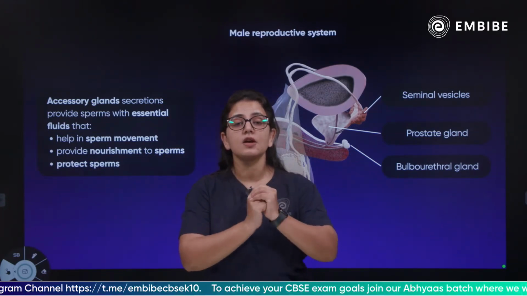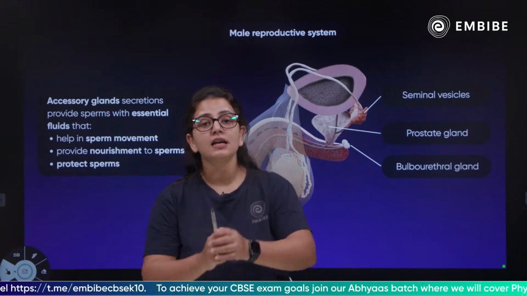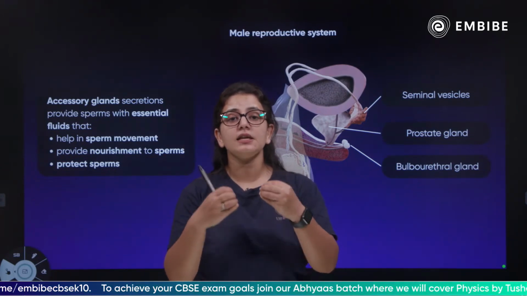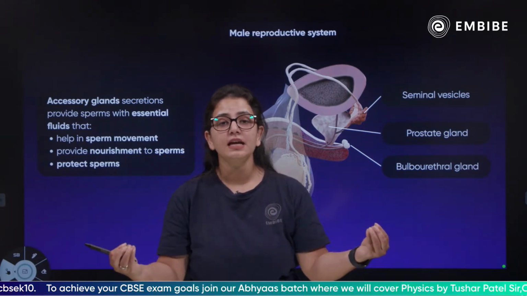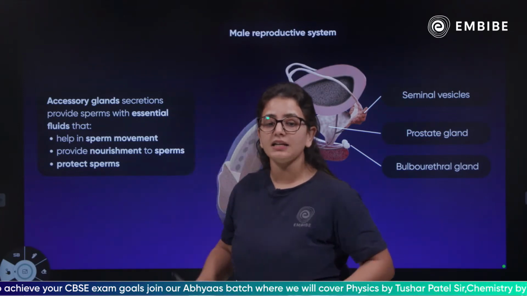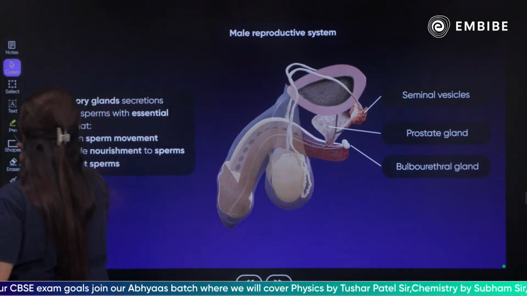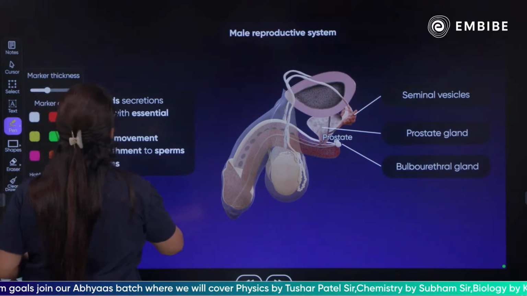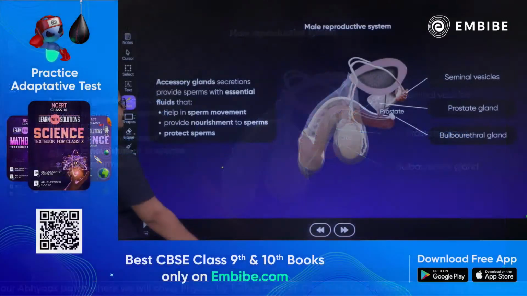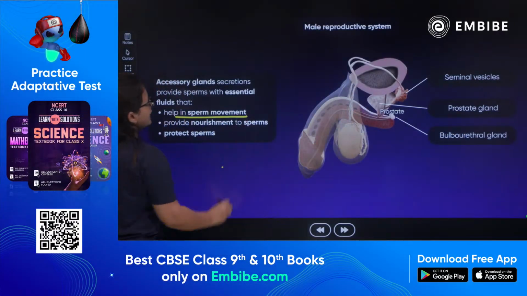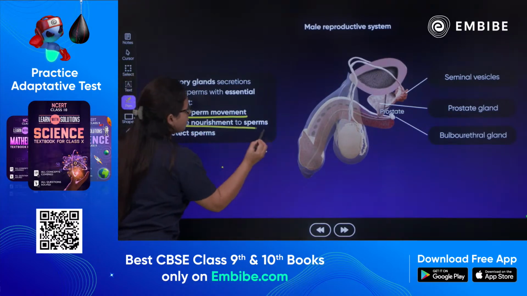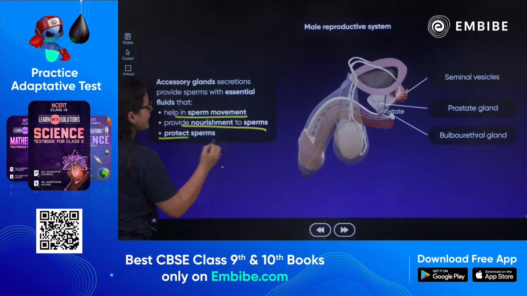Next we have the accessory glands, which help in the secretion, enhancing the nourishment and the maturation of the male gamete. So what are the accessory glands? The accessory glands in the male reproductive system help in the sperm movement, help in the nourishment of the sperm, and protect the sperm.